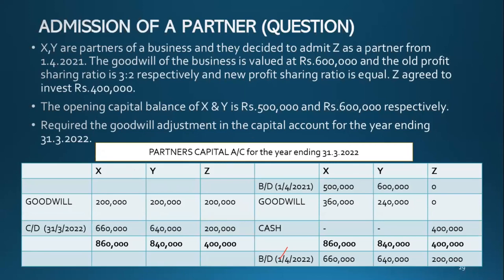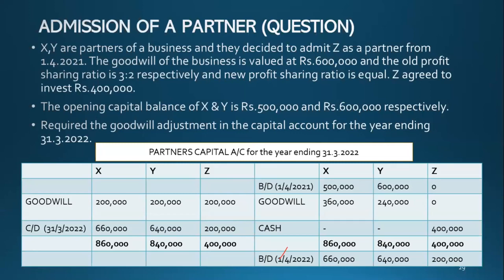Now do the credit side. 600,000. What is the old profit sharing ratio in the question? 3:2.